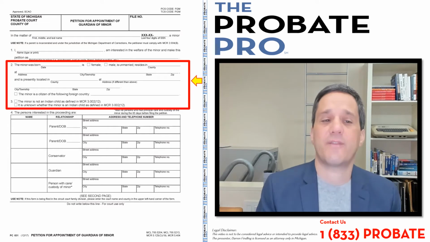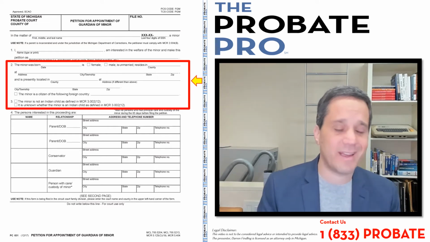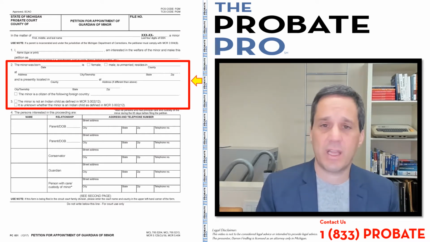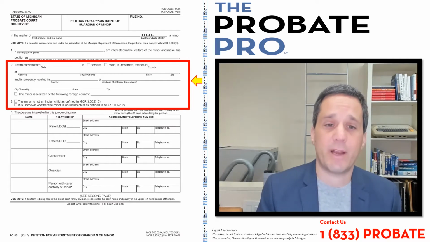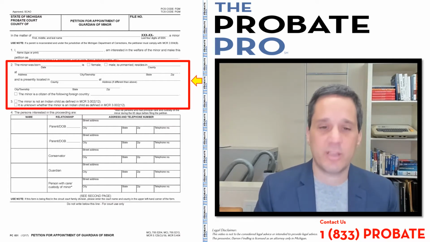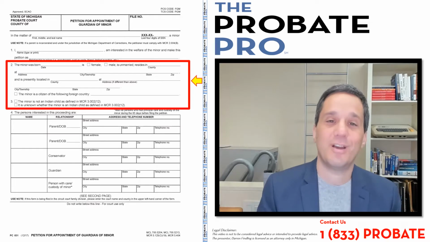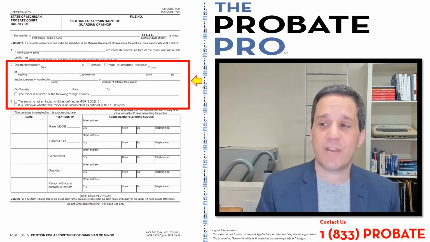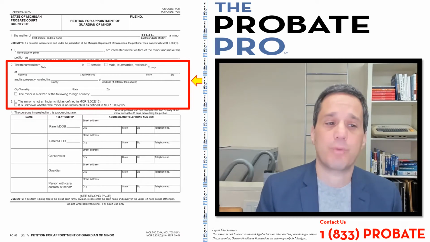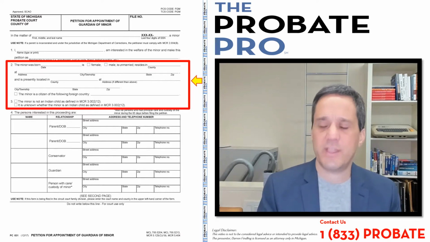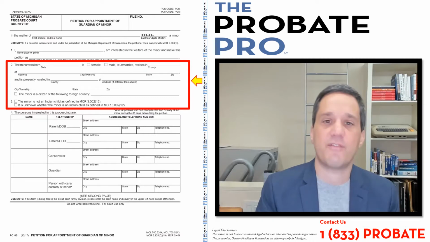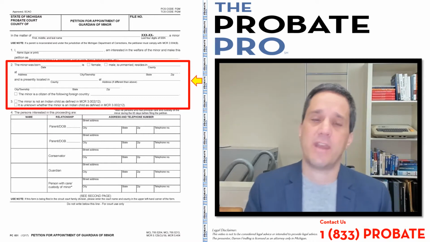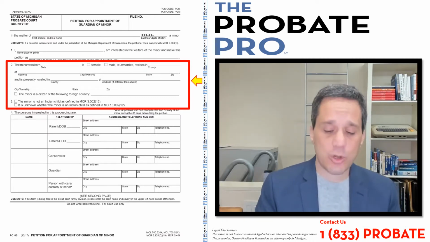Number two identifies the date of birth, female, male, and again, a description that they're unmarried, because when you're married, there are different rules. Even if you're a minor and you're married, there are some different rules here relating to guardianship. You identify the address and then the present location. So this is really to establish the jurisdiction and the venue to be assured that the petition for guardianship is in the right place.